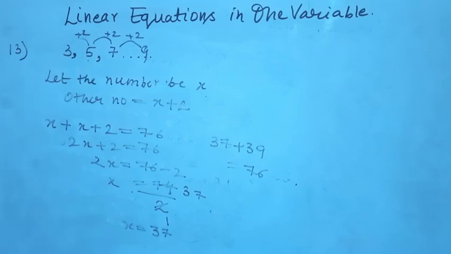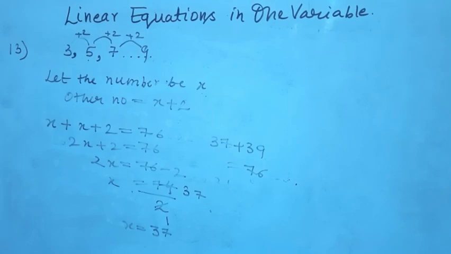You have to do it in your maths classwork copy. Then the next question is: find 3 consecutive positive even integers whose sum is 90. Again यहाँ पे आपको 3 इंटीजर्स निकालने हैं. In the previous question there were 2 integers. यहाँ पे आपके कितने हैं? 3 integers हैं and all the integers are consecutive integers.